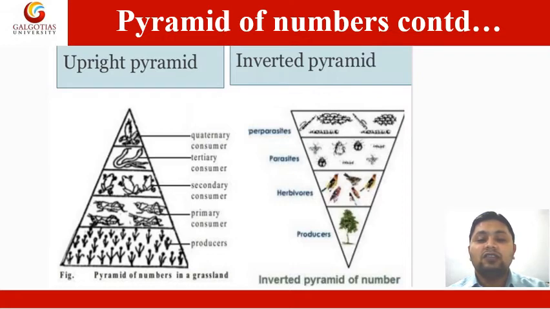So these are both pyramids, upright and inverted.